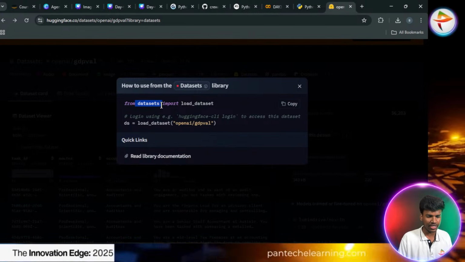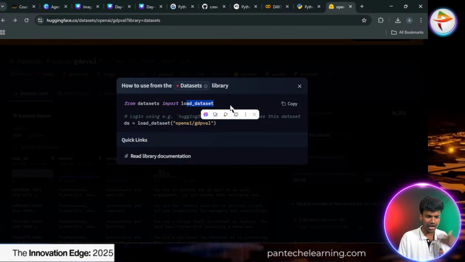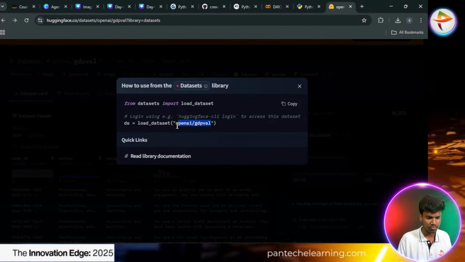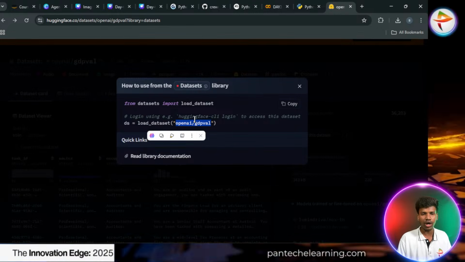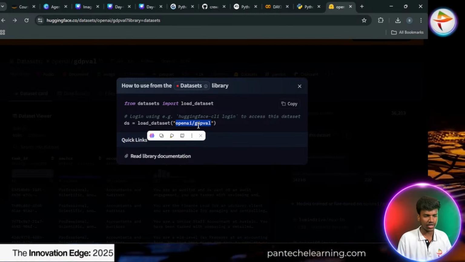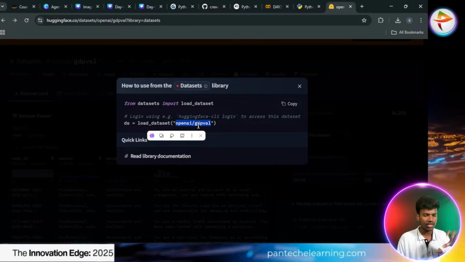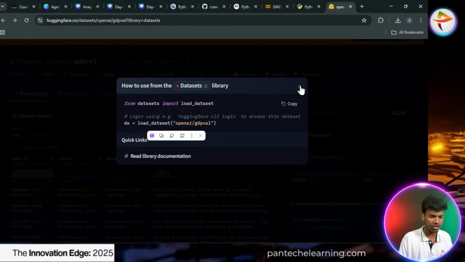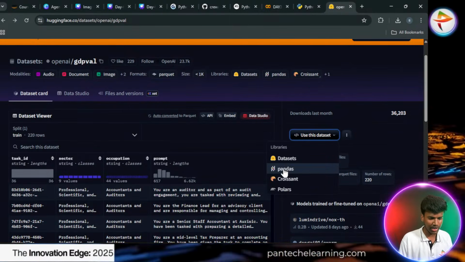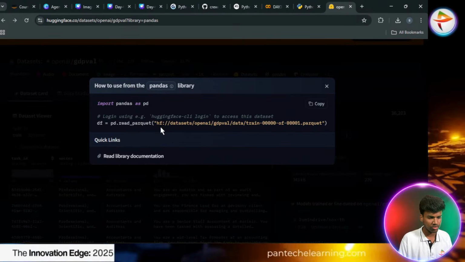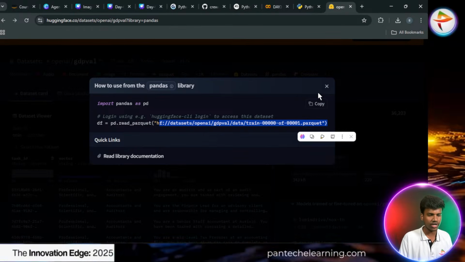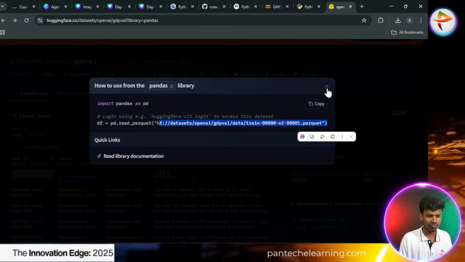So from datasets import load_dataset. You can directly load with this. The important thing is you need this kind of URL. This URL helps to load directly from the Hugging Face model. They connect with that and get your data. So you can copy this and use it, or else you can click on pandas and follow this link URL. Whatever platform you need, you can follow this.